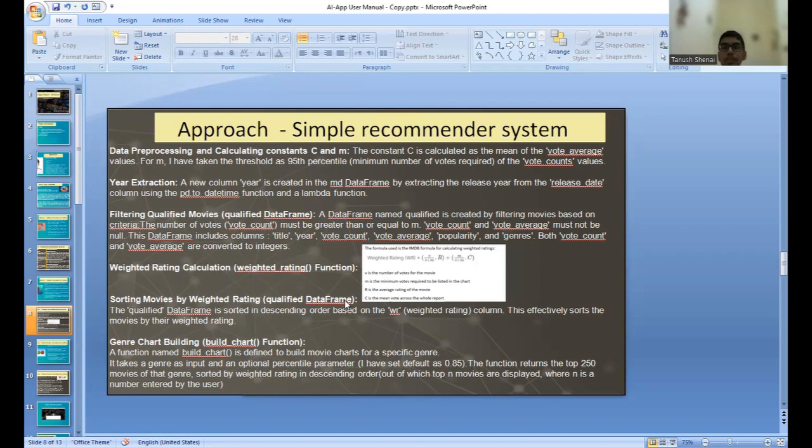And then the process of calculating C, M, and creating the qualified data frame for this genre is similar to what I did earlier. Weighted ratings are calculated using the weighted rating function. And finally, the function returns the top 250 movies of that genre, sorted by weighted rating in descending order, out of which the top n movies will be displayed, where n is the number that the user enters.